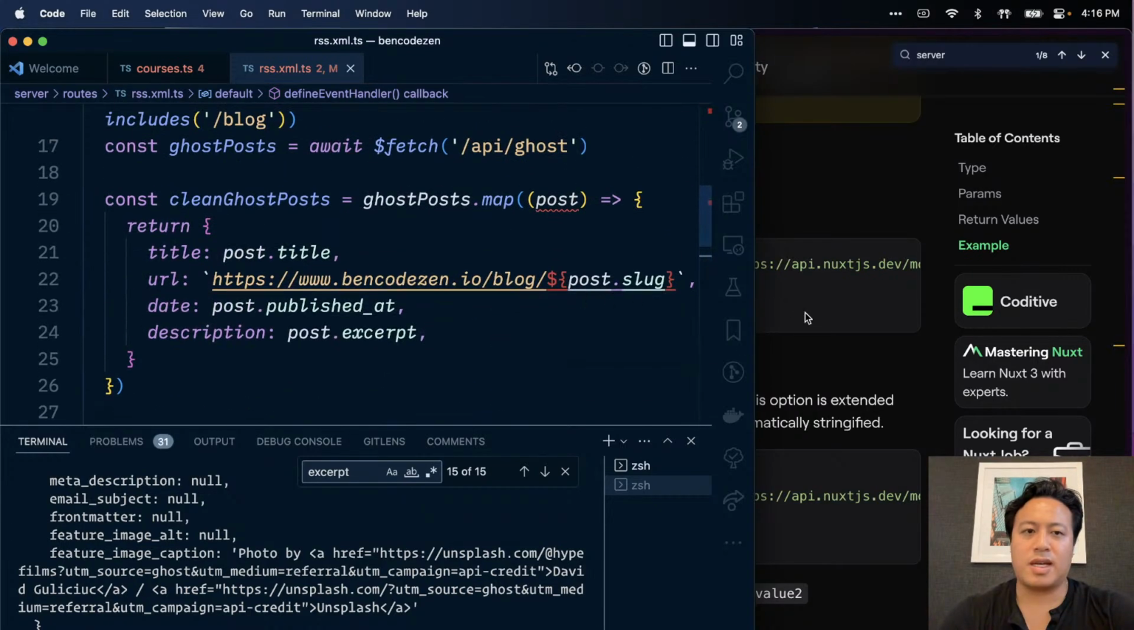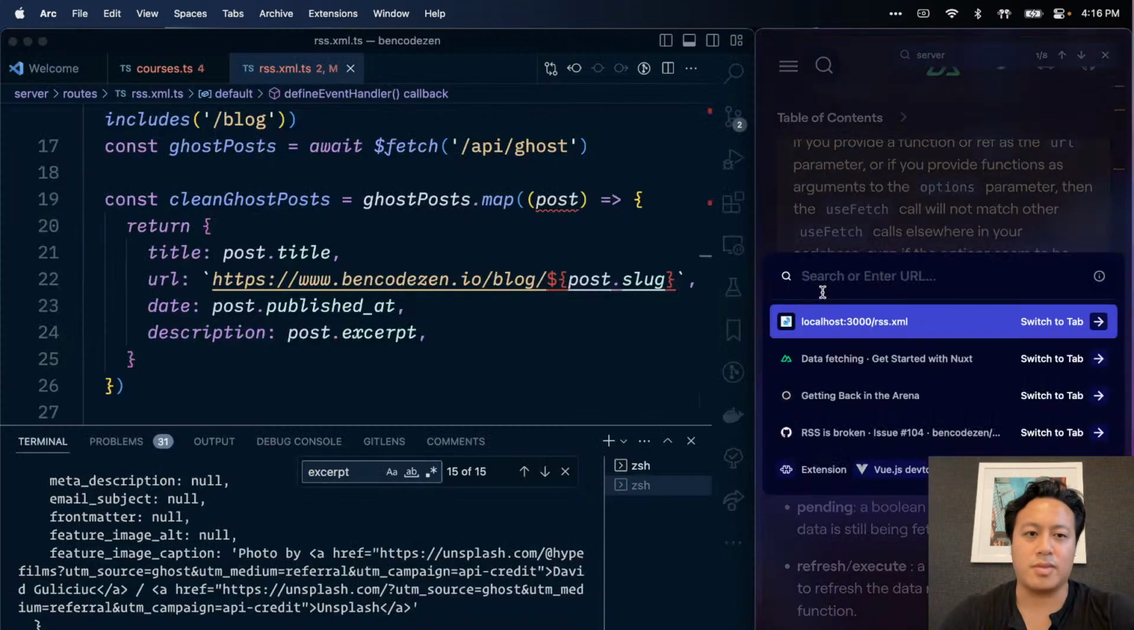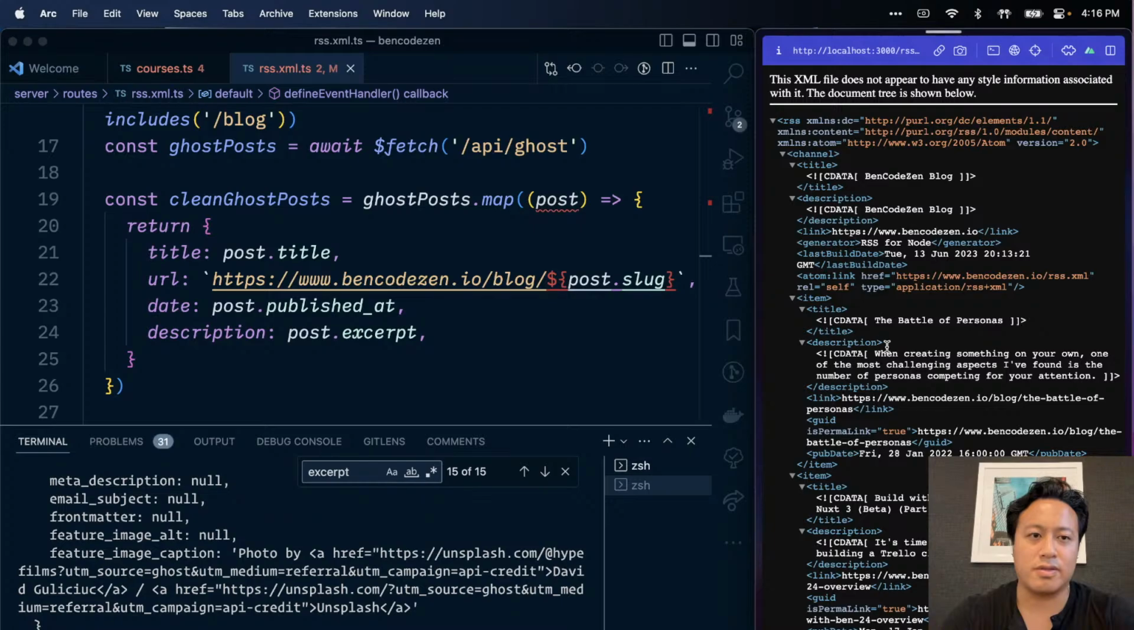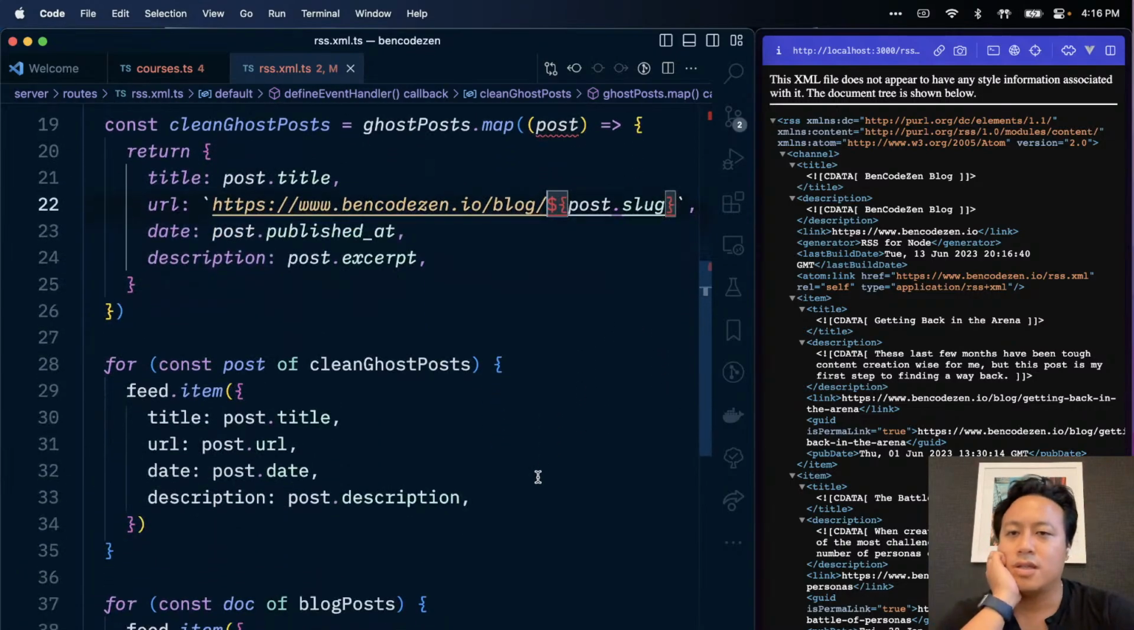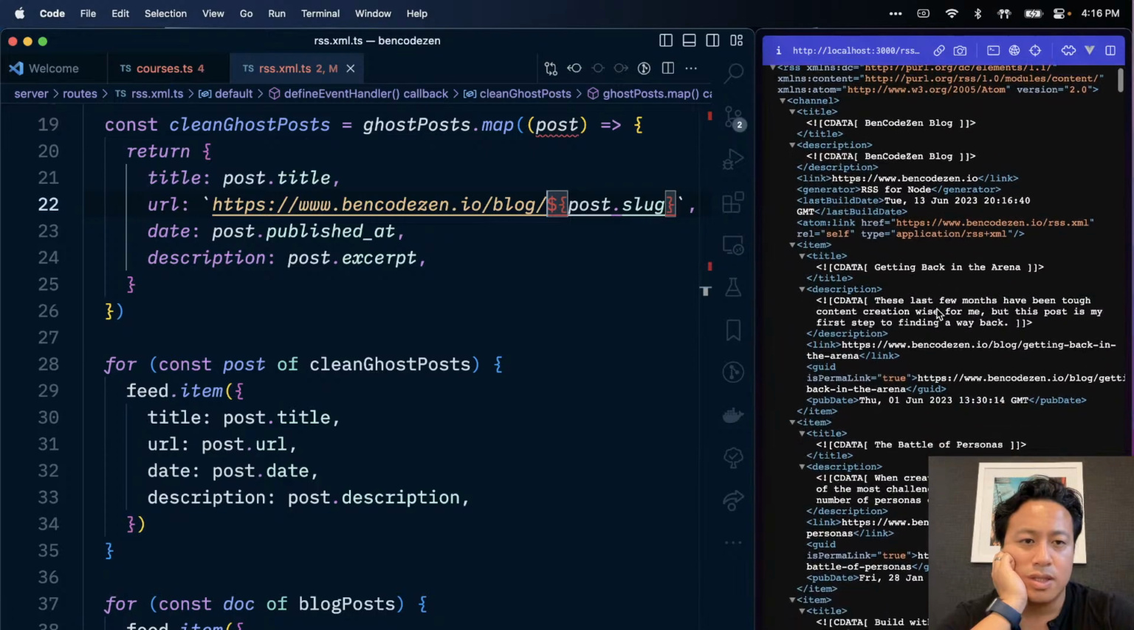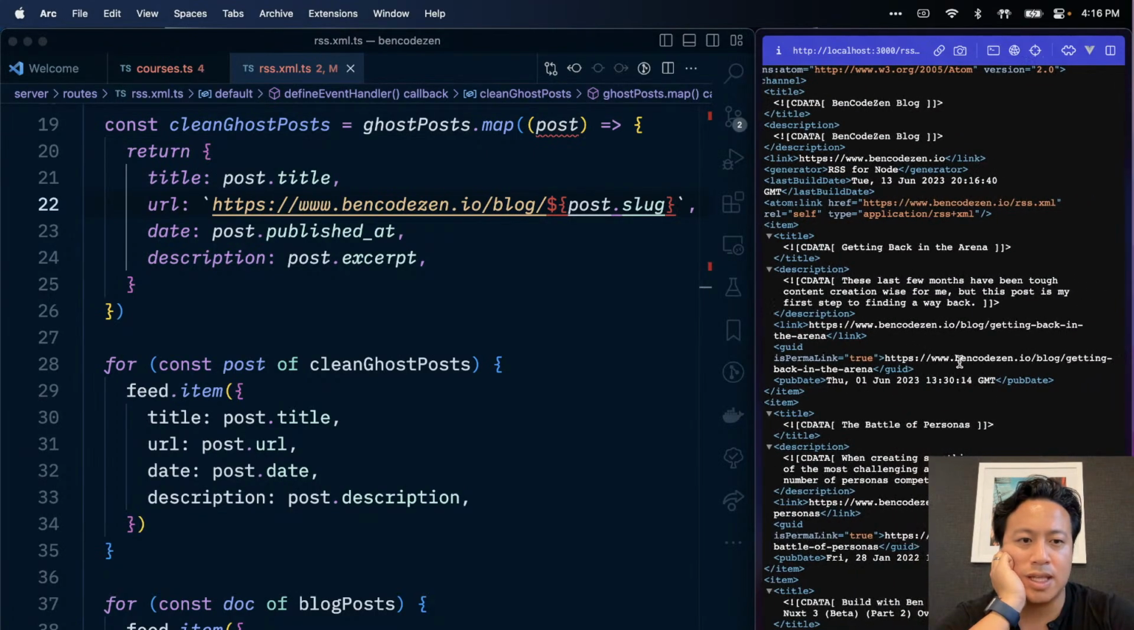Okay, let's see if that looks any better from a refactoring perspective. It looks like it still works. Back in the arena. Okay, so that does work. We have blog, getting back in the arena.